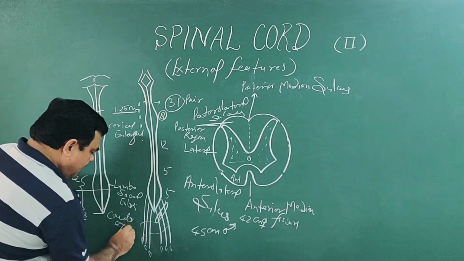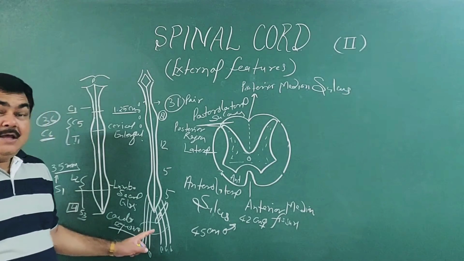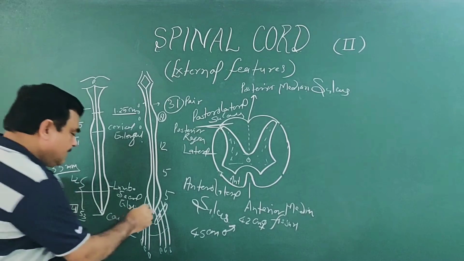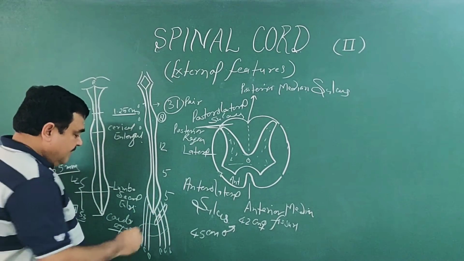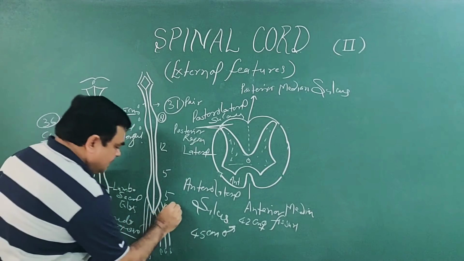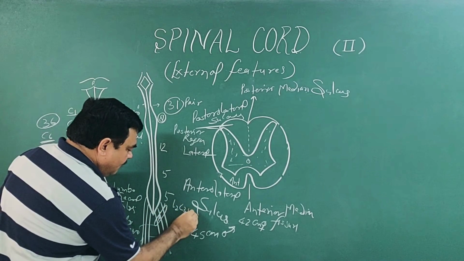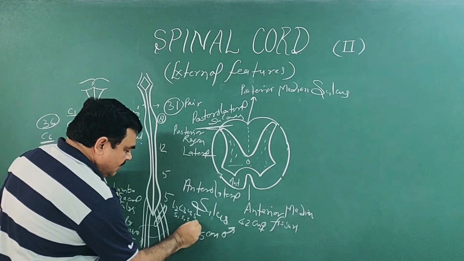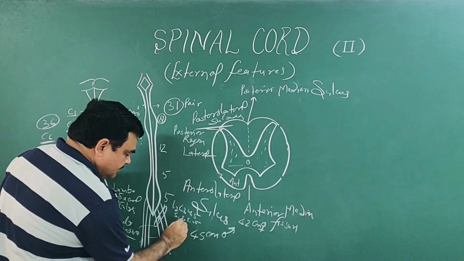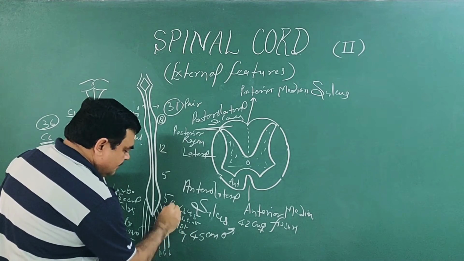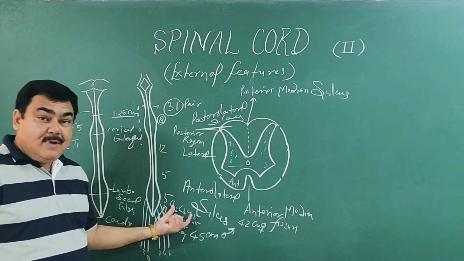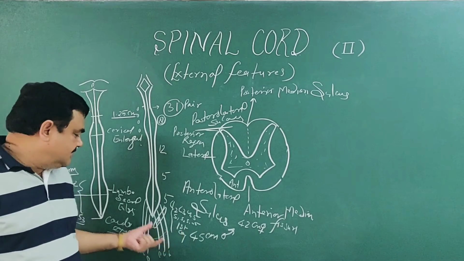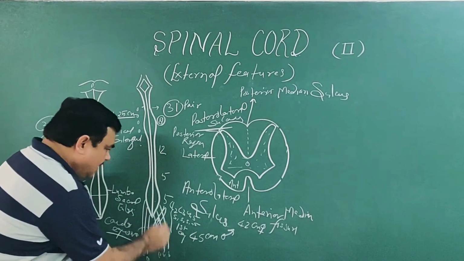This horse tail like structure forms the cauda equina. These are nerve fibers. This cauda equina contains L2, L3, L4, L5 and S1, S2, S3, S4, S5 and the first coccygeal nerve. So all lumbar except L1, all sacral and the first coccygeal nerve form the cauda equina.